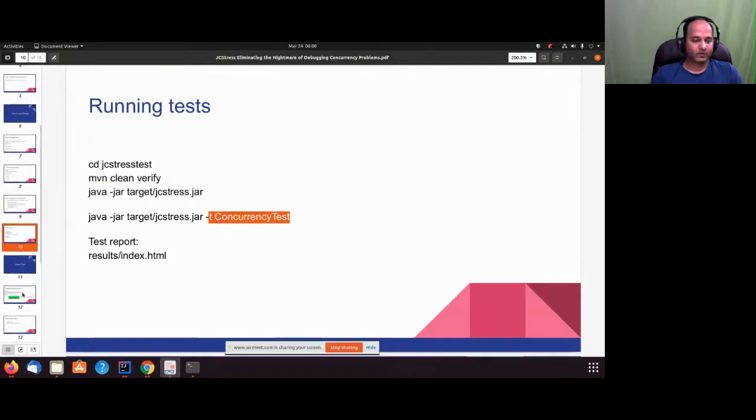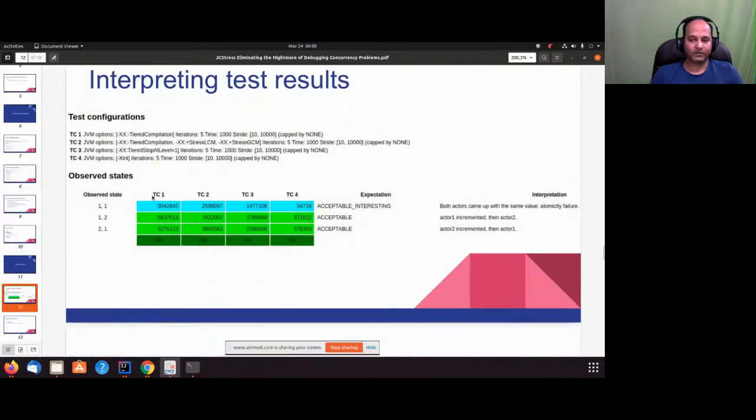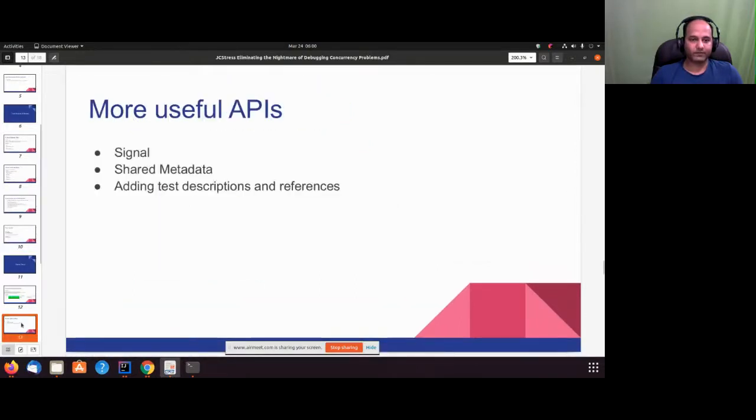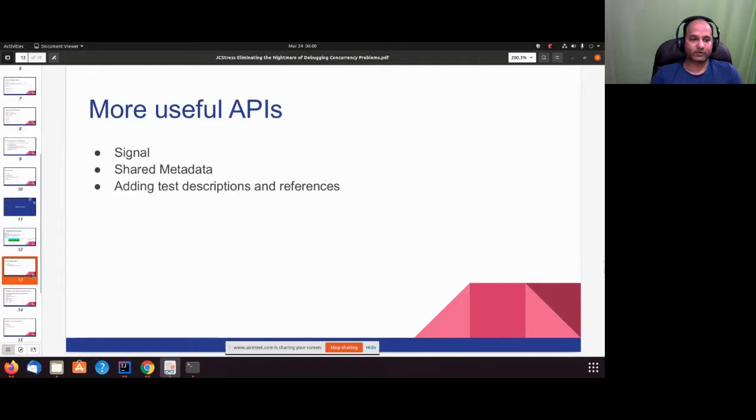Then we saw how we interpret results. We already saw that. The next part I'm going to talk about is the different APIs, which include metadata, description, and signal.